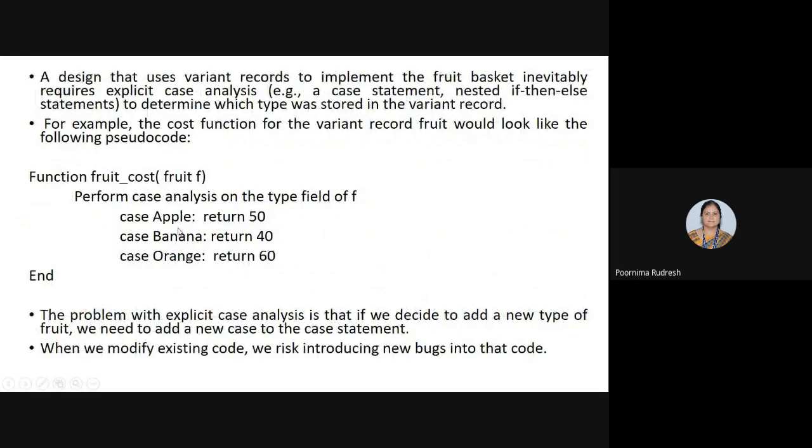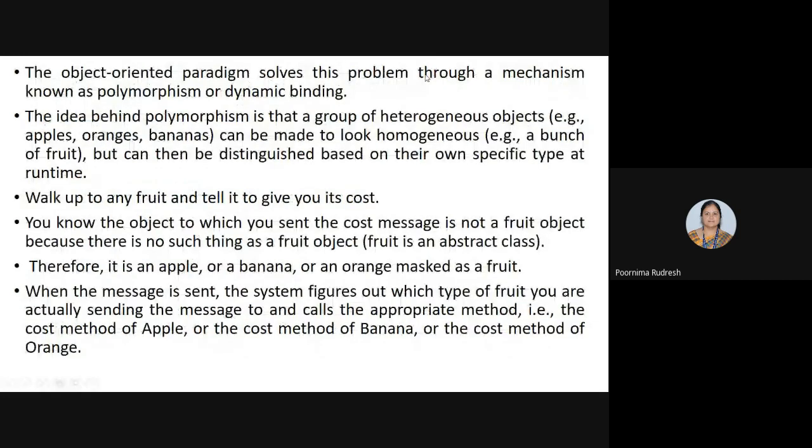Right? Apple is there, banana is there, orange is there. So here we have the heterogeneous objects such as apple, banana, and orange. These heterogeneous objects are made to look as homogeneous objects, such as a fruit, a bunch of fruit, but these can be distinguished based on their own specific type, but that is known during the runtime.